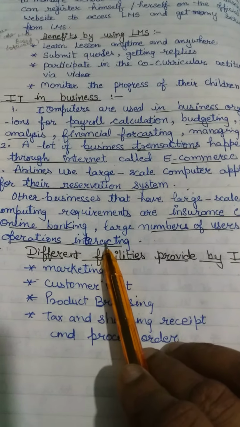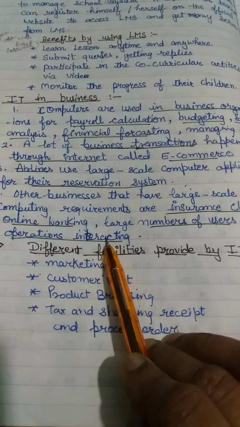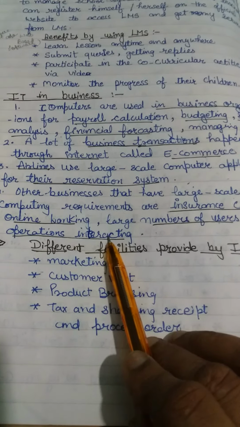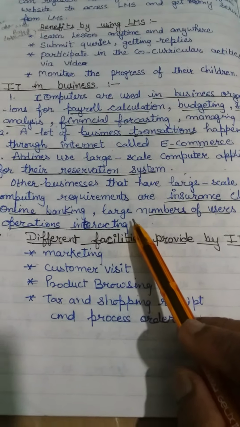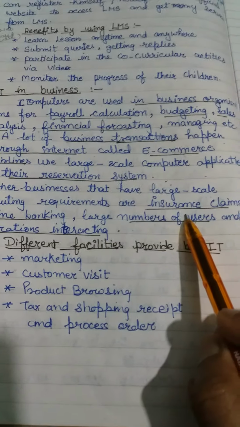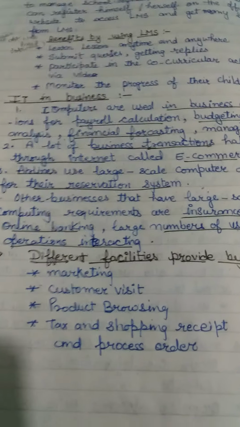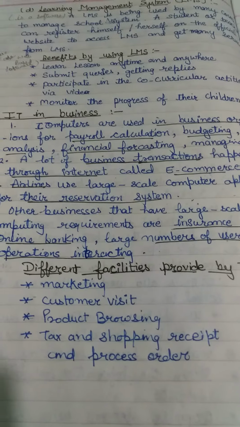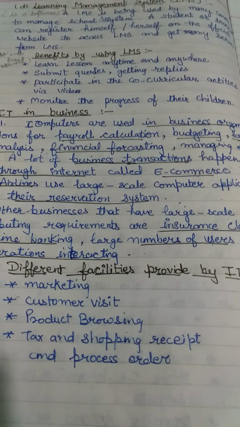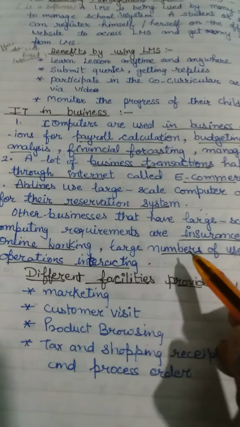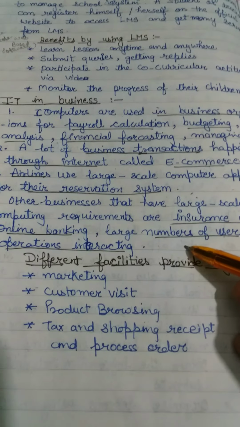So many types of businesses have large-scale operations. They use computer technology, different types of computers and digital technology, depending on which type of work they require. Sometimes insurance payments are given, and online payments are given, and sometimes they deal with customers and other persons through conferencing calls. Different types of work are done with the help of technology in business.